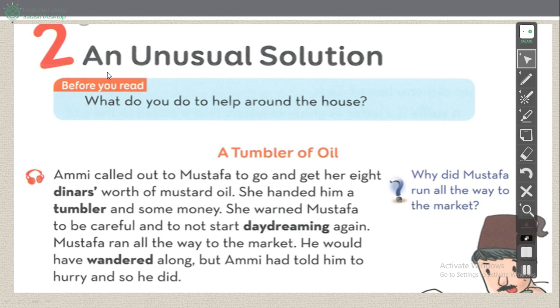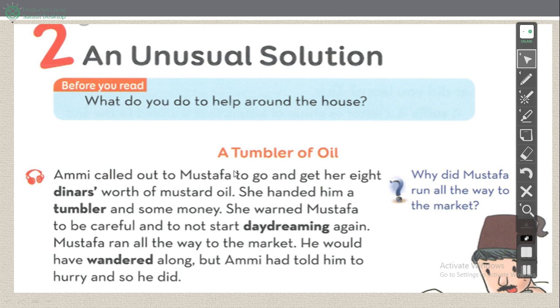Now we have the title, An Unusual Solution. From the title, we have unusual. What's the meaning of unusual? غير عادي. Solution, which means حل. Okay, before we start with our text, we should know what the type of the text is. This text is a tale. What's the meaning of tale? Tale means a story, which is قصة.